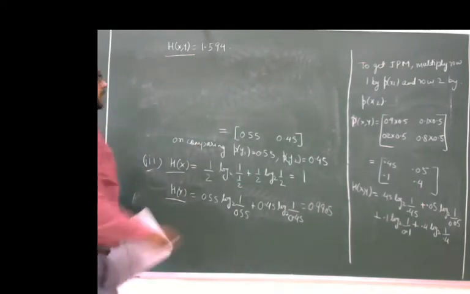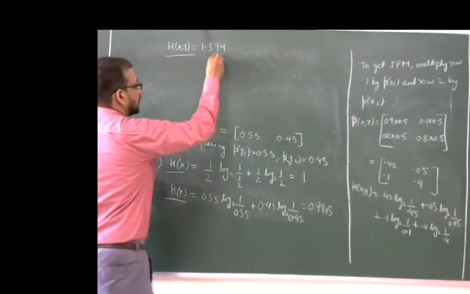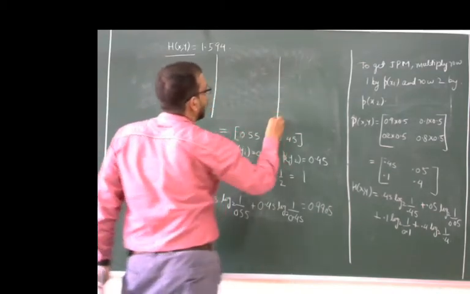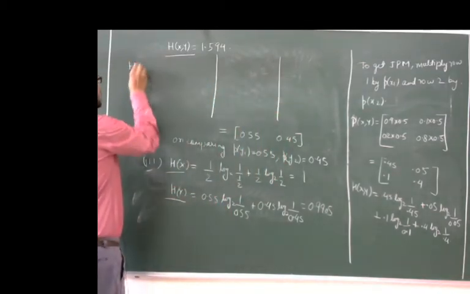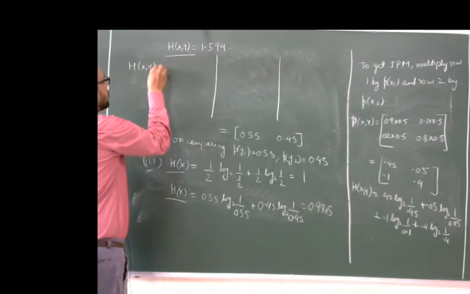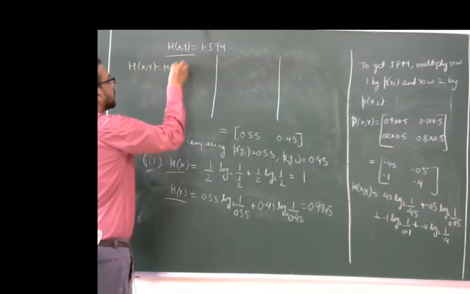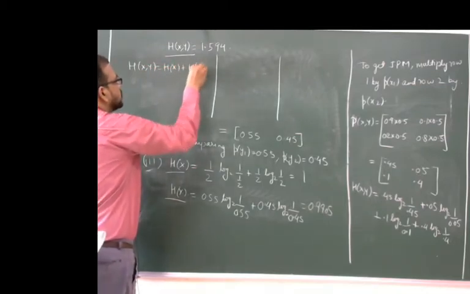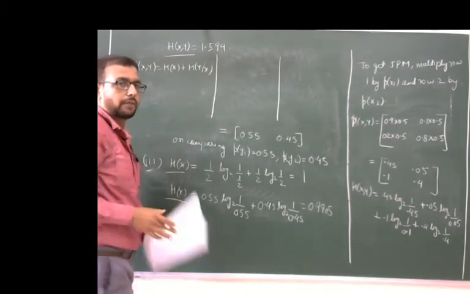Now using the sum relation, we know the formula H(X,Y) is equal to H(X) plus H(Y|X). This is the formula.